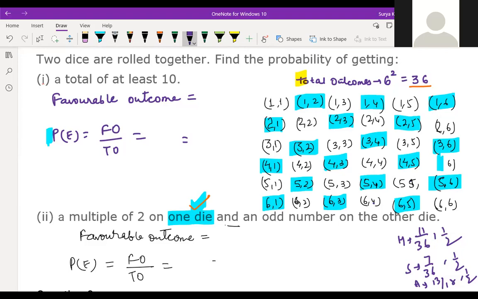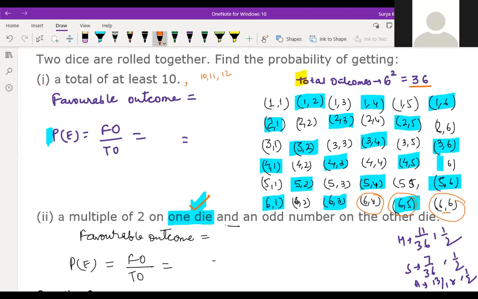Okay, see how to think in this question. Total at least 10 means, see, they are asking minimum 10 should be there. It means the sum of both the dice should be at least 10. It may be 10 also, 11 also, 12 also, because maximum 12 only you can get. You can't go beyond that. So I'm just rounding it off: 12, 11, 10. This line is clear.